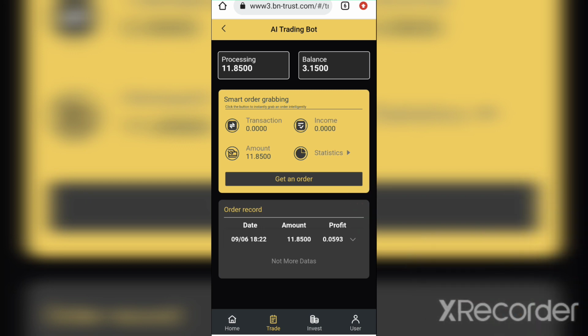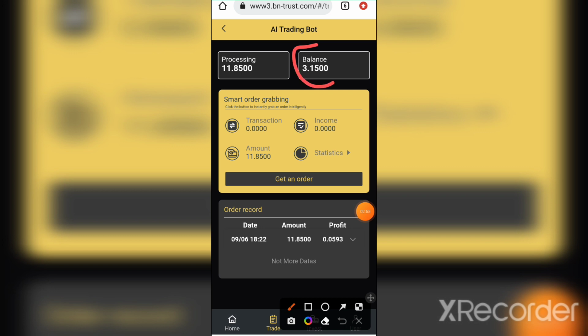I was having 15 USDT here, and I sold it at 11.8. Now the money has disappeared. It has come into processing. Let me try another order to see what will happen.